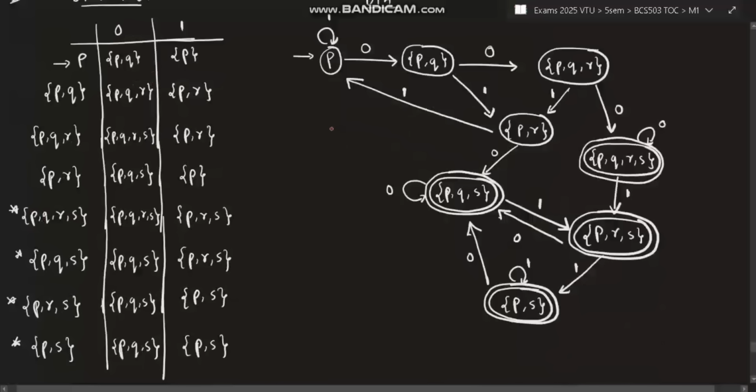And now after this, you already know. Make P from here, and for 0 and 1, mark these groups. For 0 it will go to PQ, for 1 it will stay in P. Now PQ also, do the same thing: make PQR and make PR, and on 0 and 1 continue till the last. So you'll get a diagram like this. Try it yourself and then compare if your diagram is correct or not.